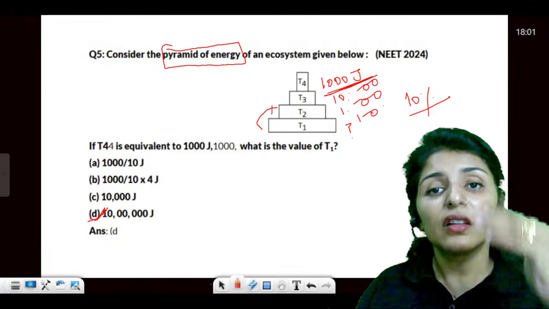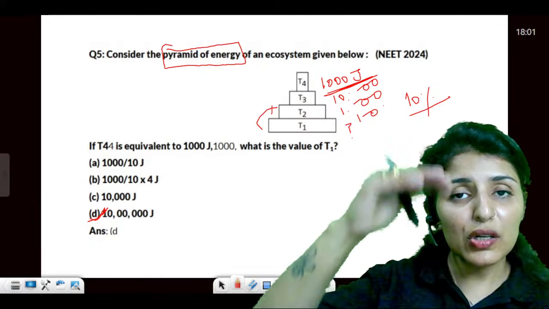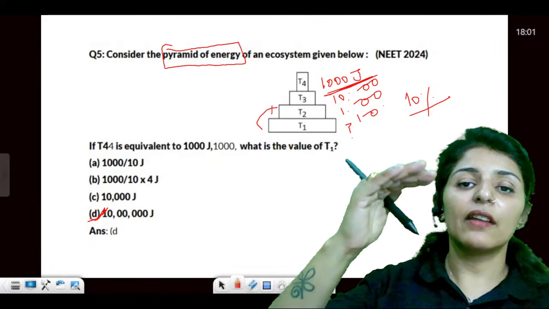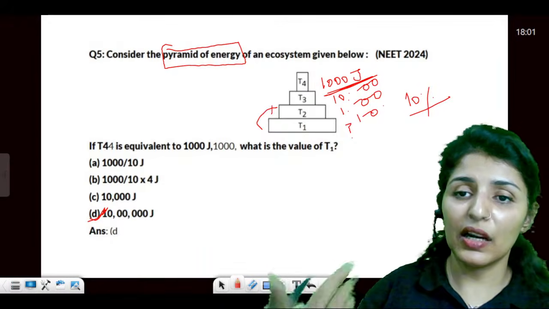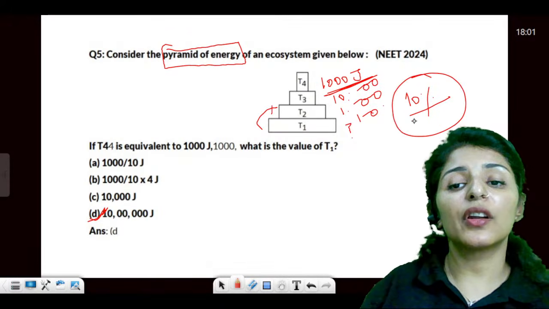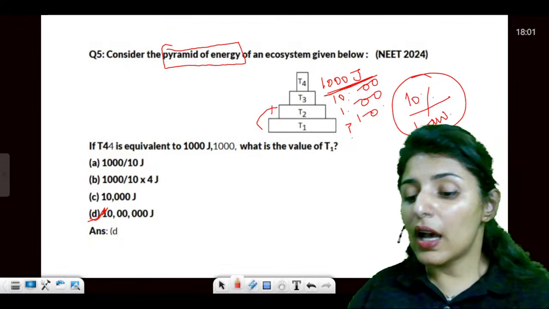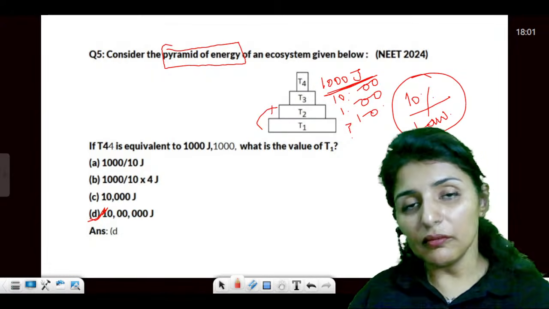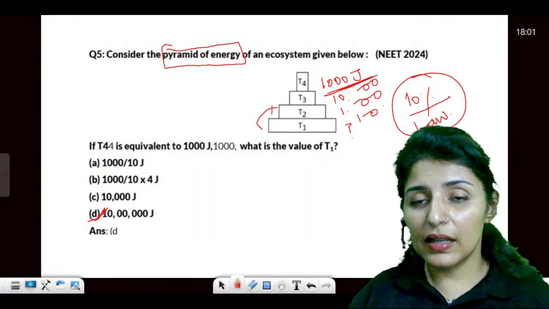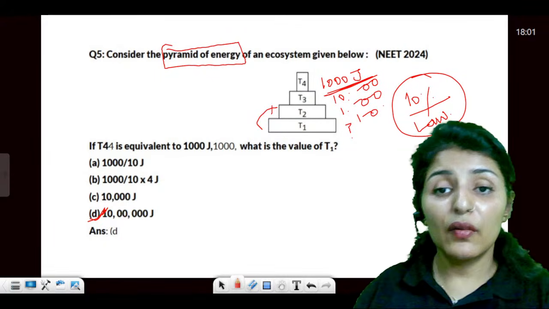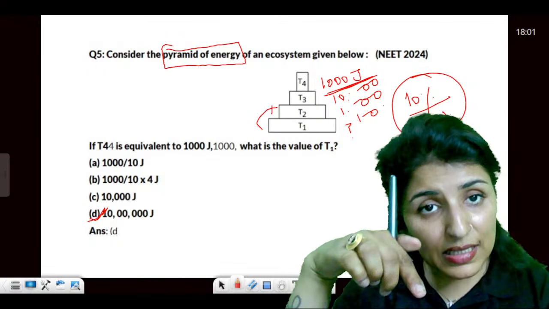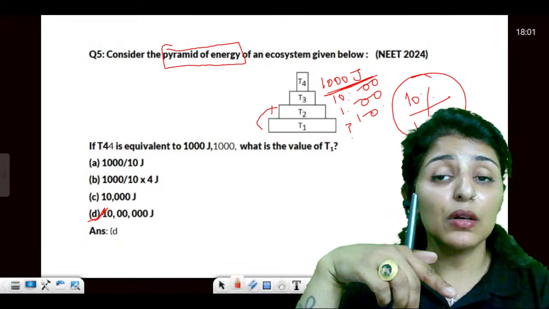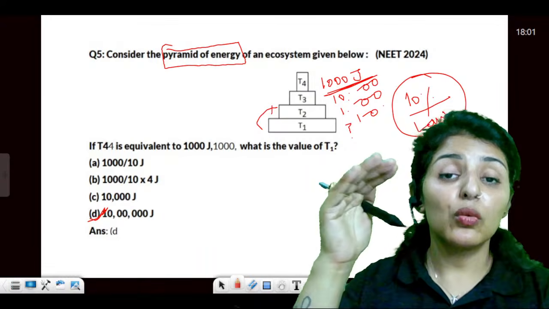Are you getting that? The trick is, when you go upwards, you decrease by 10, and if you go downwards, then you have to increase by 10, and that will give you the value according to the 10% law. Are these points clear? Have you gotten this trick? When to reduce by 10? When you go upwards, and you increase the value by 10 when you go downwards.